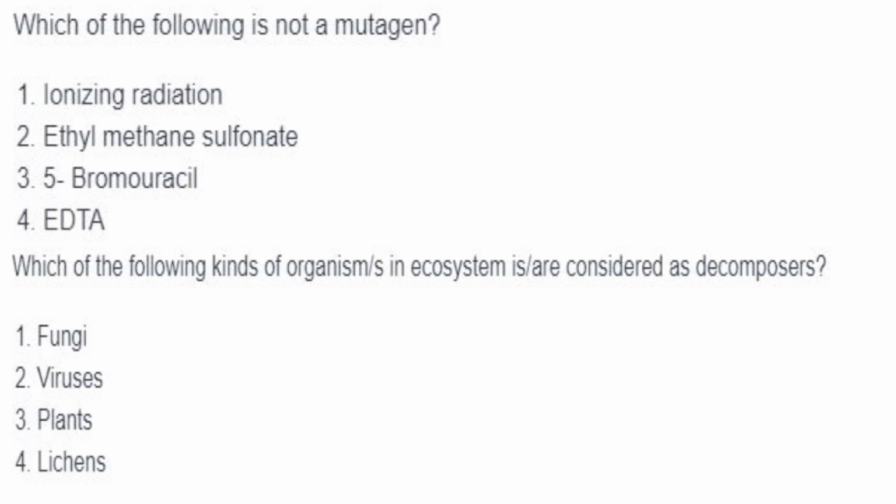Which of the following is not a mutagen? EDTA is not a mutagen, it is a chelating agent. Then next one. Which of the following kinds of organisms in an ecosystem are considered as decomposers? So they are fungi. Answer is option 1.